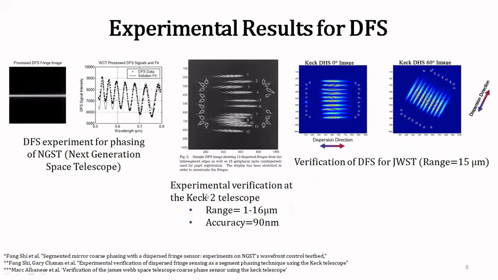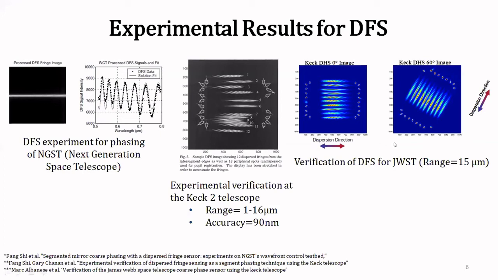So here I have shown a few of the results which are obtained by different groups who have performed the DFS experiment. So the first figure is showing the results obtained by the NGST group. This is the DFS fringe image, and this plot is showing the intensity variation along the dispersion direction. So we can see that the sinusoidal variation of the intensity is clearly seen, which is given by the DFS equation. In the second figure, these are the results obtained at the Keck telescopes. They simultaneously sampled the light from 12 intersegment regions, hence 12 different fringes are visible in the image.